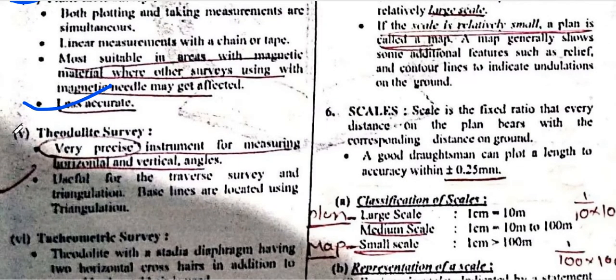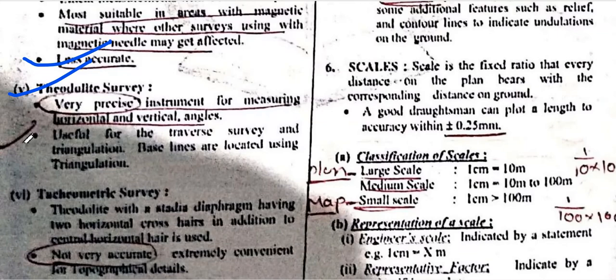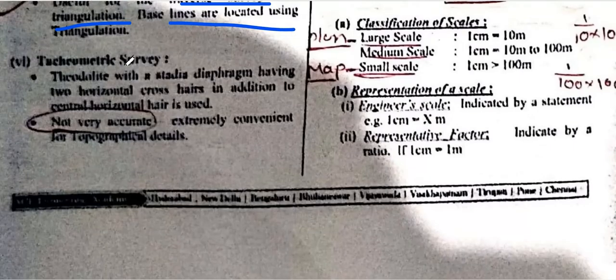Okay, theodolite surveying. The theodolite is a very precise instrument for measuring horizontal and vertical angles. Both horizontal and vertical angles are used with this type of theodolite. Then traverse surveying, and triangulation, where the baseline is located using triangulation. Tachymetric surveying: the theodolite has a diaphragm with two horizontal crosshairs in addition to the center horizontal hair.